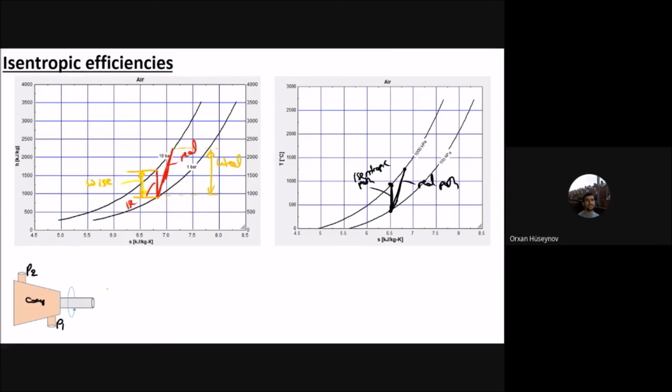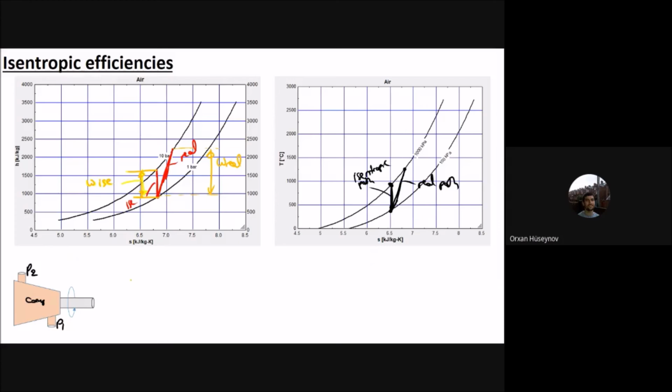So it means that the compressor will need more work for the real one. Why? The reason is that you have friction, you have heat transfer losses, and this friction and heat losses from the system require more work, because some of the work is spent to overcome the friction. Therefore, you will need more electricity to drive that compressor.